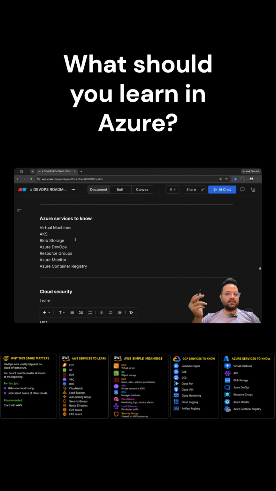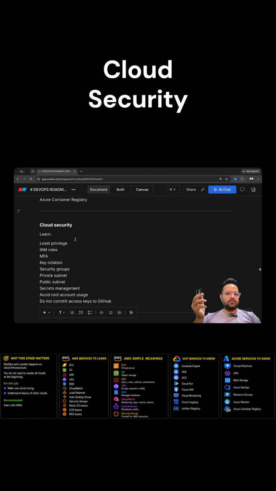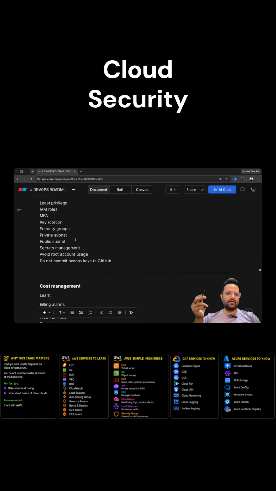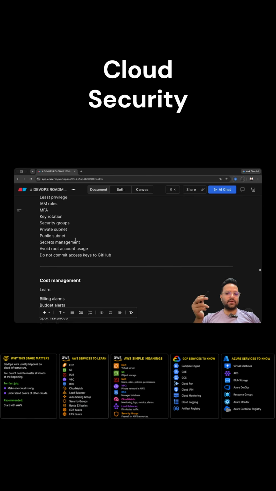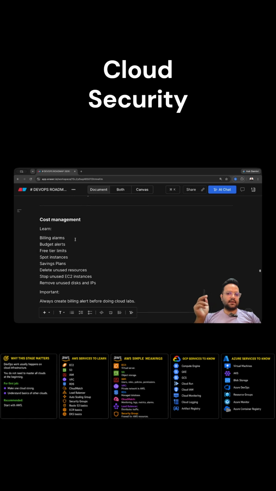In Azure, you should learn virtual machine, AKS, Blob Storage, Azure DevOps, resource group, Azure Monitor, and Azure Container Registry. If I talk about cloud security, you should learn least privilege policies, IAM role, MFA, key rotation, security group, public and private network, subnets, secrets management, how to avoid root account use, and make sure you do not commit any access key to a GitHub repository or any other repo.